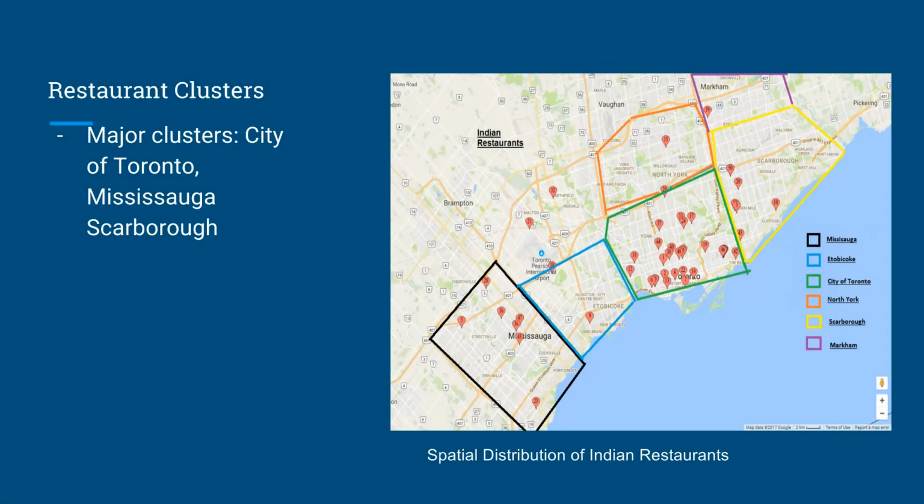A general spatial observation of the maps indicates that the top 50 restaurants are relatively more dispersed than Korean restaurants, with restaurants primarily clustered around the City of Toronto, a good amount of representation in the Mississauga and Scarborough regions, and relatively far less representation in Markham, Etobicoke, and North York, which are likely to be located as individual branches rather than clusters. This level of scattering suggests that Indian restaurants are willing to be more scattered because they do not feel the need to compete with other Indian restaurants.